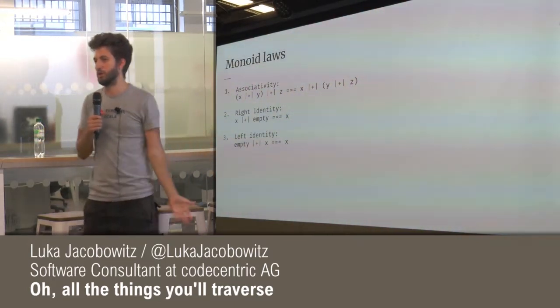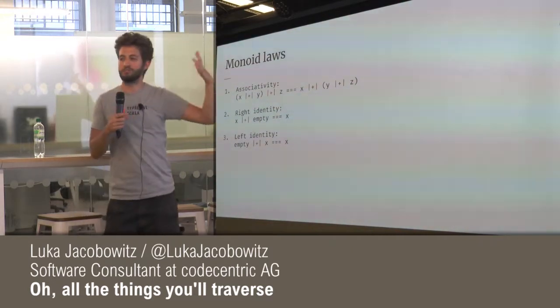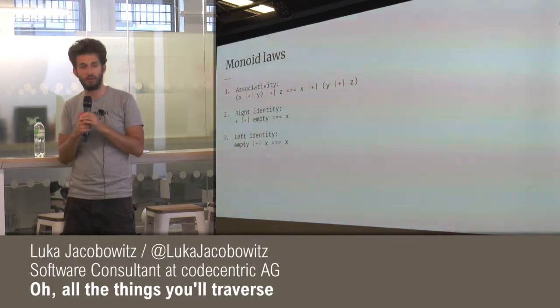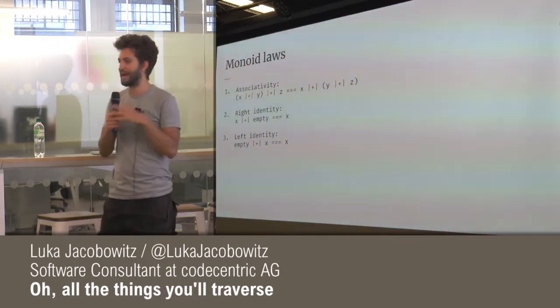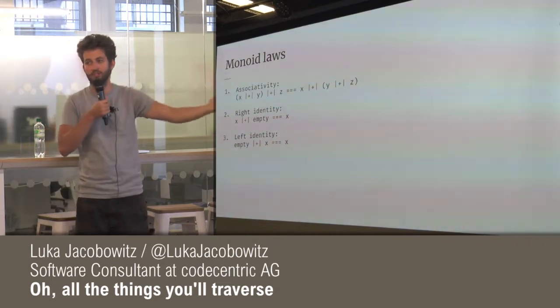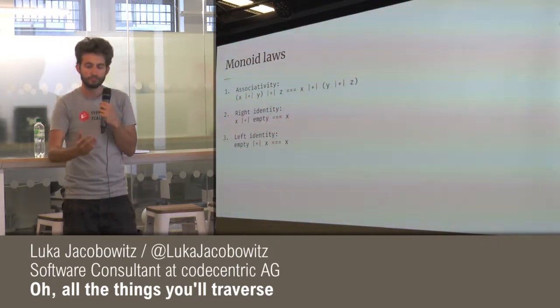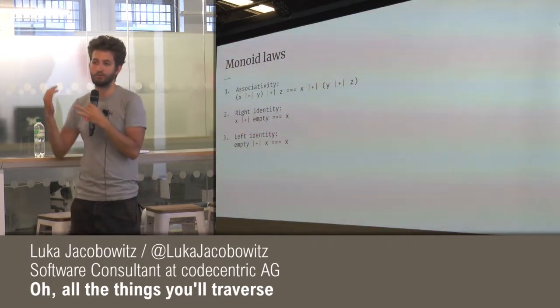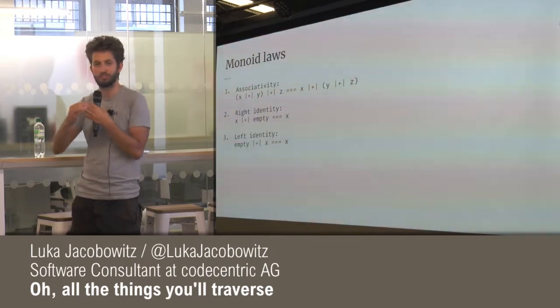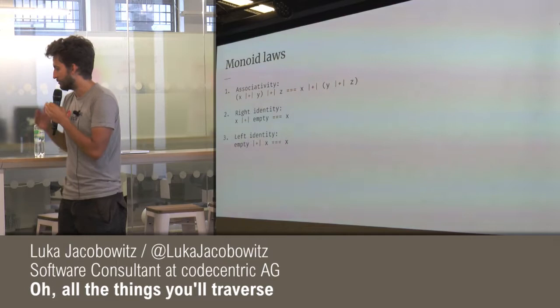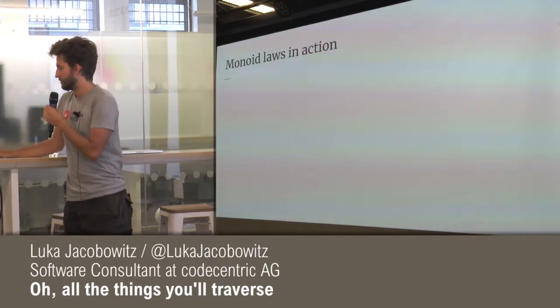So these monoid laws, sometimes people tell me all these laws are so confusing, but if you break it down to its most simple form, this is basically just how you would expect monoids to behave, how you would expect these types to behave, because associativity is a thing that you would expect. And I will show you exactly why right here.